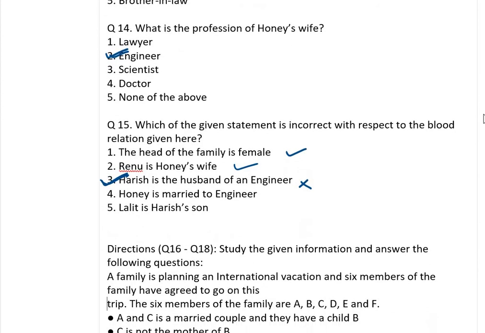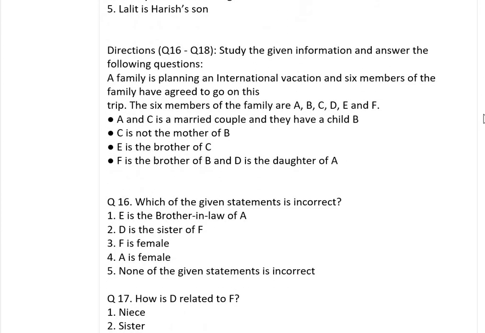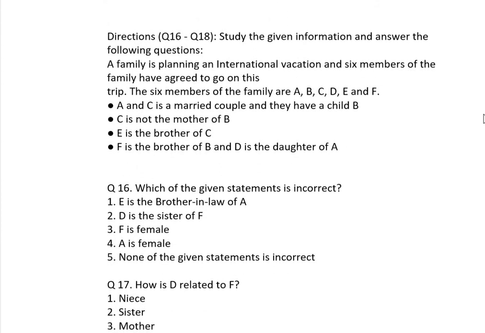Come to the next question. Here it is given: a family is planning an international vacation. 6 members of the family go on the trip. Okay, 6 members are here. Is any married couple given? Nothing is given. A and C are a married couple. A married to C, and they have a child B. C is not the mother of B, so C must be a father. A is a mother.